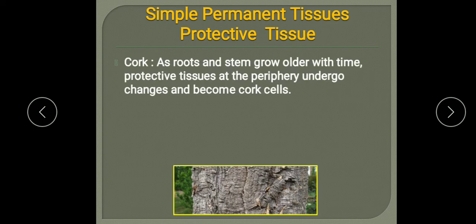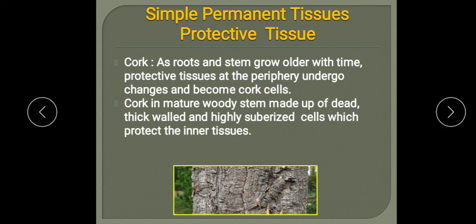What is cork? As roots and stem grow older with time, protective tissues at the periphery, meaning their outer side, undergo changes and become cork cells. Cork in a mature woody stem is made up of dead, thick walled and highly suberized cells, meaning suberin is the substance deposited in the cells, and it protects the inner tissues.